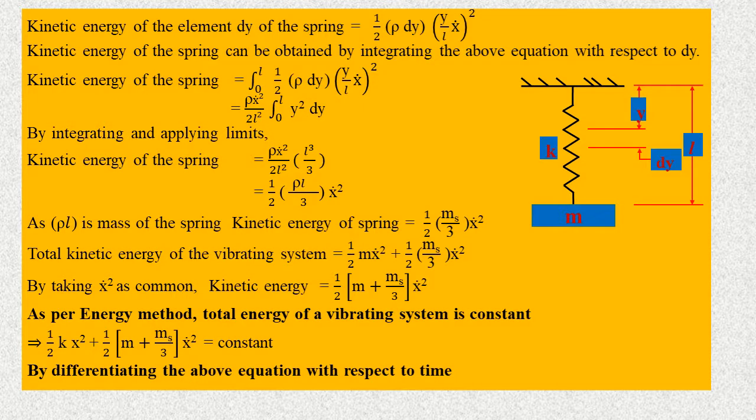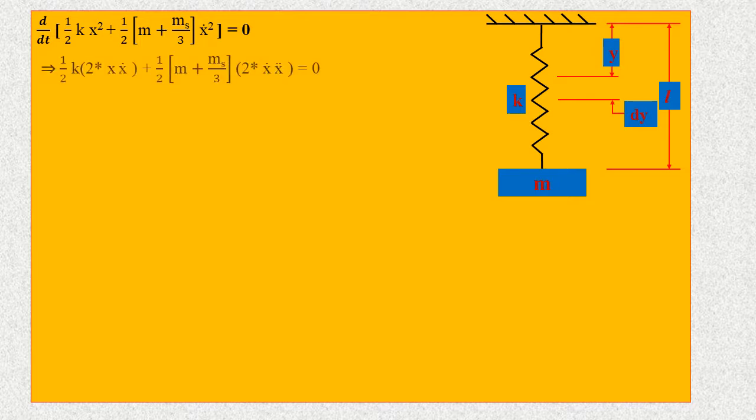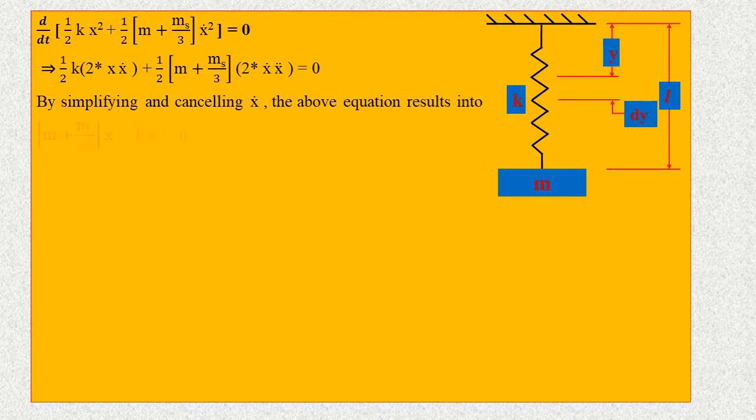equal to constant. By differentiating the above equation with respect to time, d by dt of [1 by 2 k x square plus 1 by 2 (m plus ms by 3) x dot square] equal to 0. It implies 1 by 2 k into 2 x x dot plus 1 by 2 (m plus ms by 3) into 2 into x dot x double dot equal to 0. By simplifying and cancelling x dot, the above equation results into